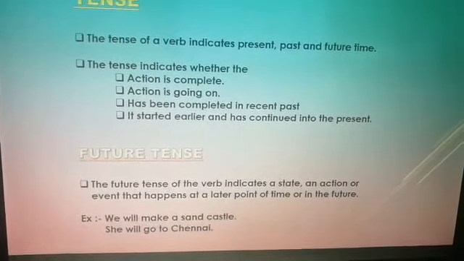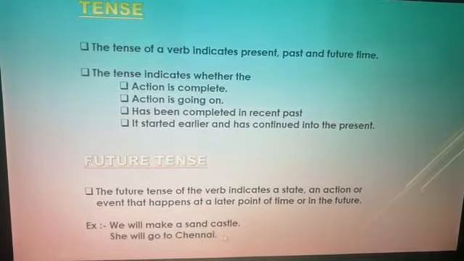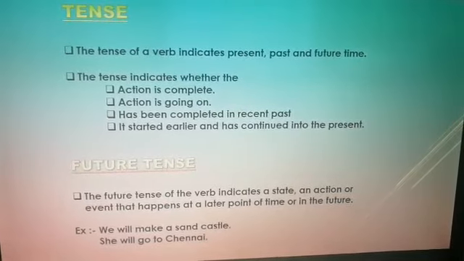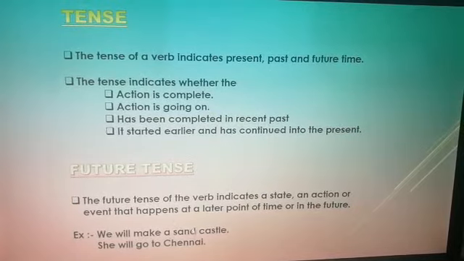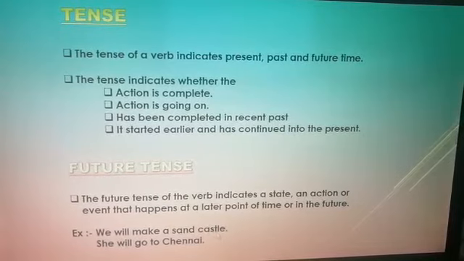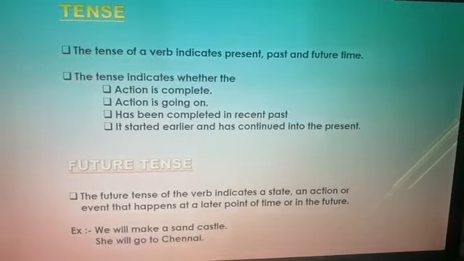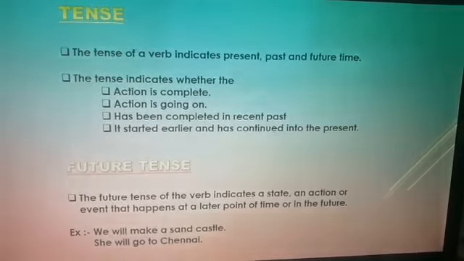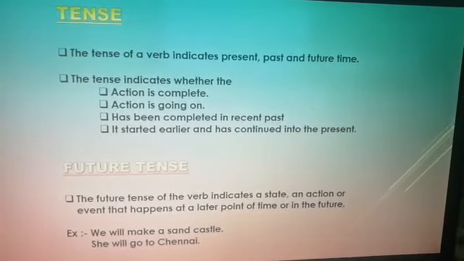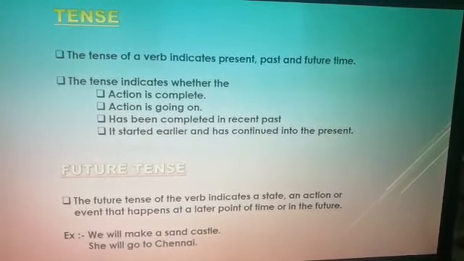Like for example, we will make a sand castle. She will go to Chennai. So, she did not go to Chennai yet, but in the near future, she will go to Chennai. In the near future, we will make a sand castle. So, the future tense tells about an event, an action or a state that will happen at a particular point of time in the immediate or near future.